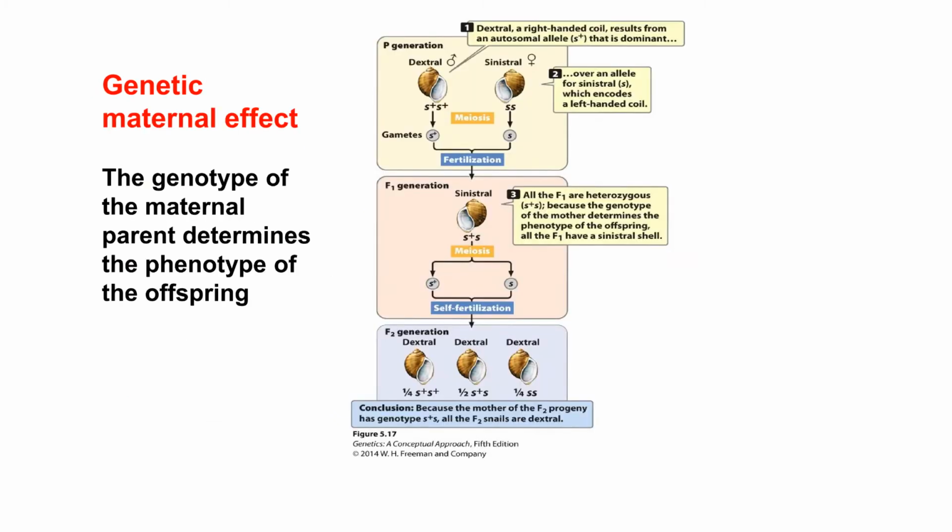First let's talk about genetic maternal effect. It's a very particular mode of inheritance in which the phenotype of an offspring is determined by the genotype of the mother. So not by its own genotype, but by the genotype of the mother.